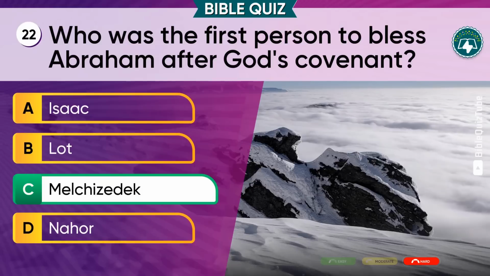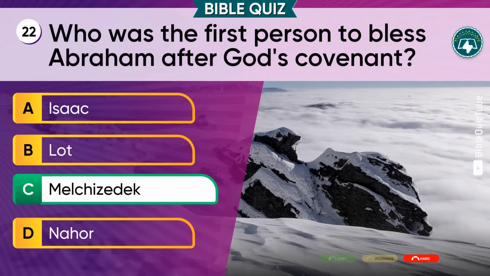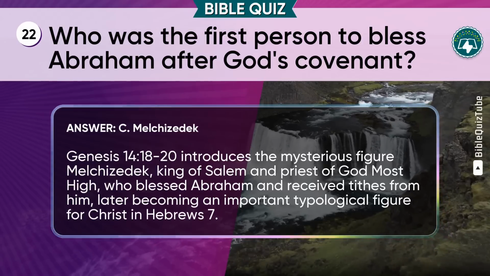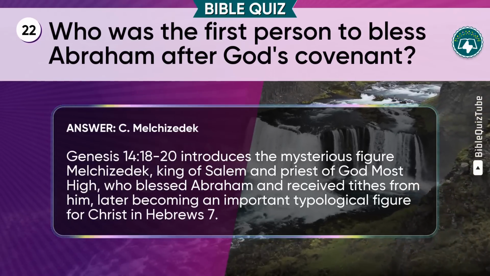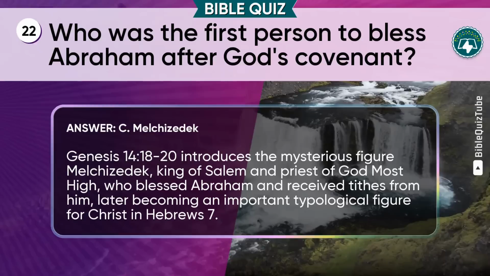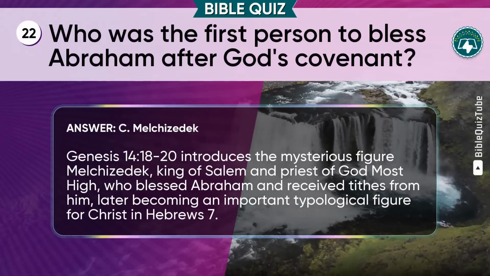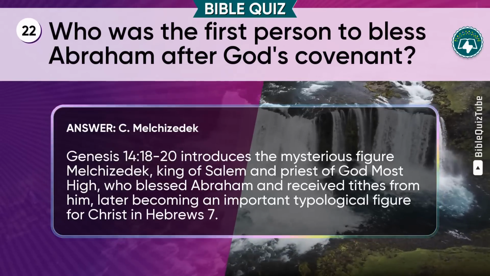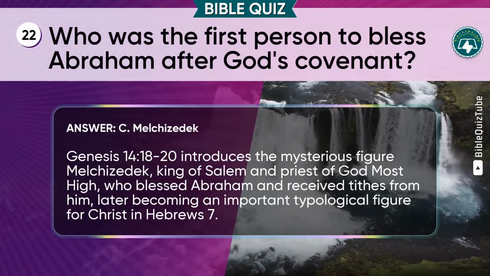C. Melchisedec is the correct answer. The explanation. Genesis chapter 14 verses 18-20 introduces the mysterious figure Melchisedec, king of Salem and priest of God Most High, who blessed Abraham and received tithes from him, later becoming an important typological figure for Christ in Hebrews chapter 7.